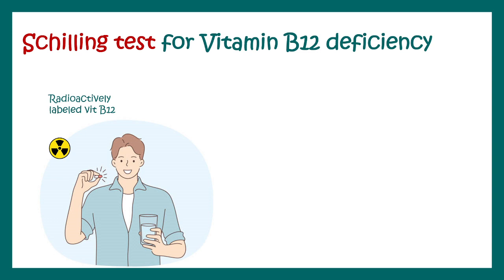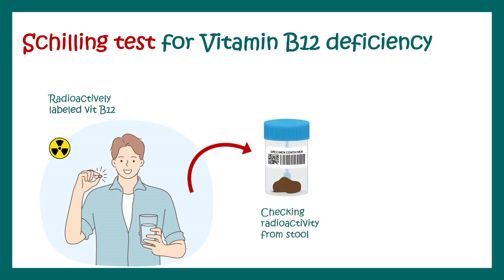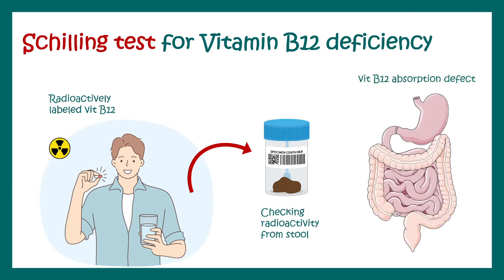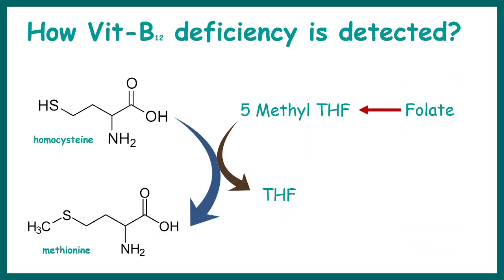So in this case, a capsule which has radioactively labeled cobalamin is administered, and the radioactivity level is monitored from the stool. If there is no change in the radioactivity, that means things are not getting absorbed by the body, and that is why stool has a very high level of radioactivity.